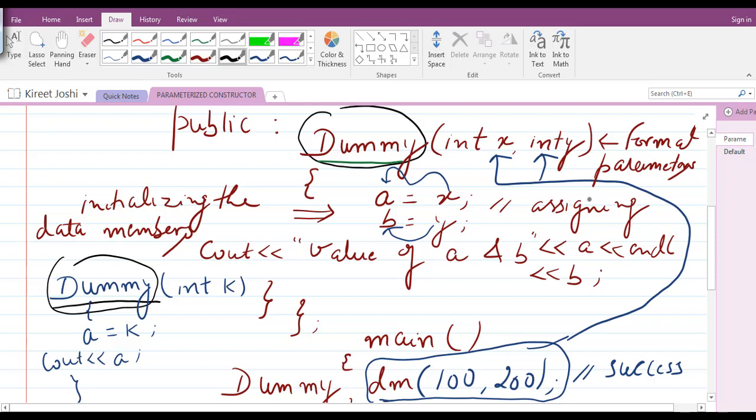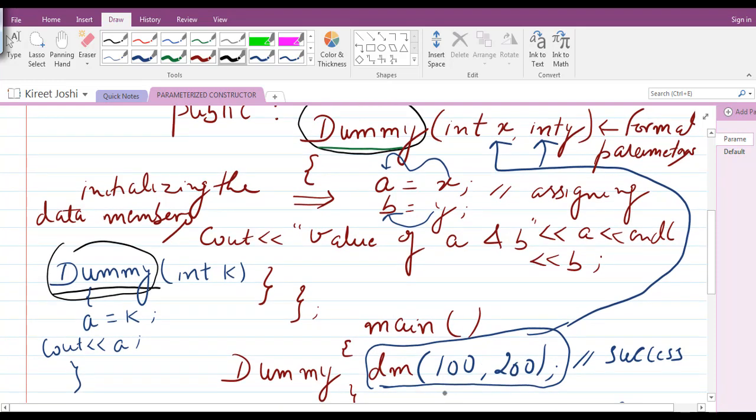So if we try to compile this program, there will not be any error, because the compiler will do compile time binding, and on the basis of the type of the parameters that we have passed, that is 100 and 200, it will map this call to the first constructor that contains two parameters, and the output will be 100 and 200.